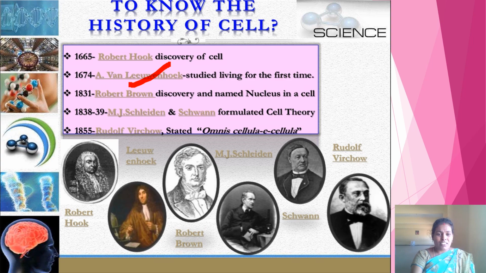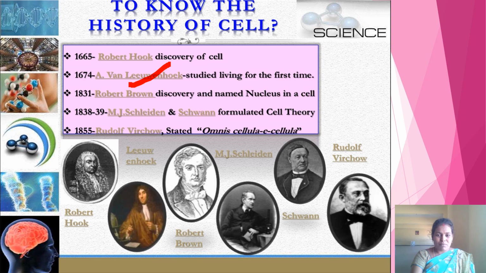After that, in the years 1838 and 1839, two biologists, M.J. Schleiden and Schwann, formulated the cell theory. The cell theory states that all living organisms are made up of cells and the cell is the basic fundamental unit of life. Then in 1855, Rudolf Virchow stated omnis cellula e cellula, that means every cell arises from a pre-existing cell.